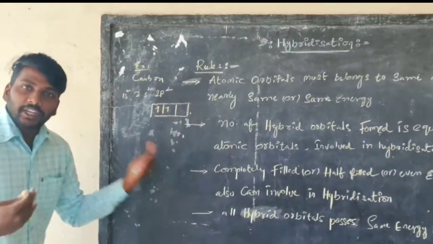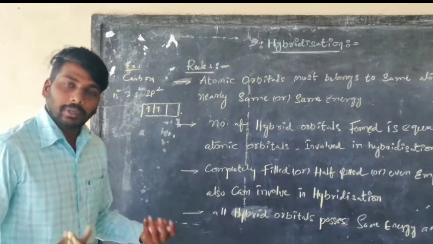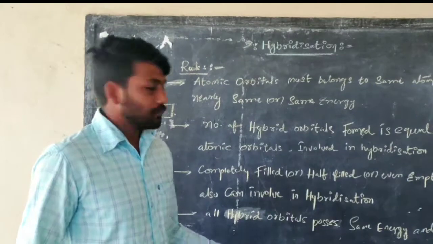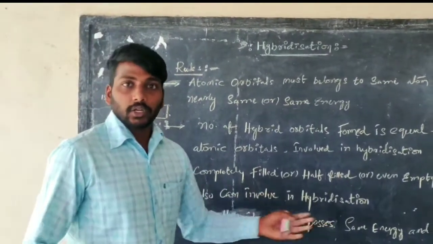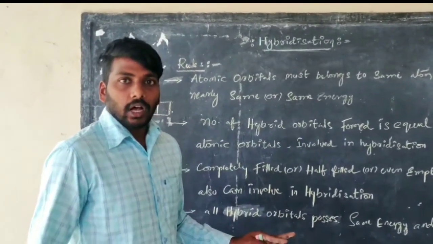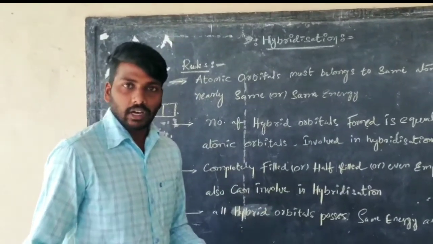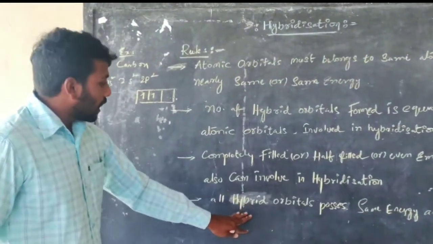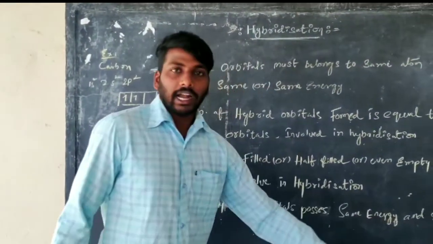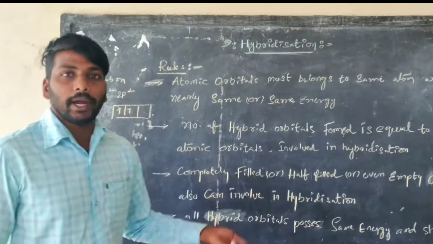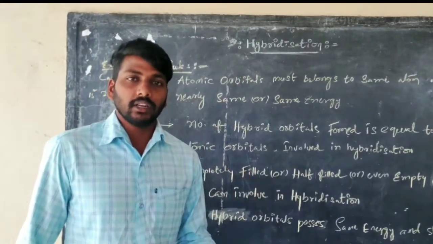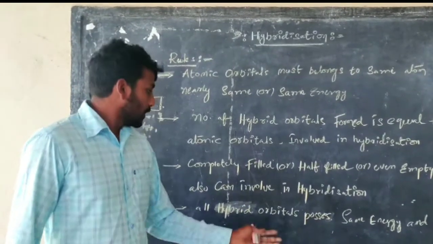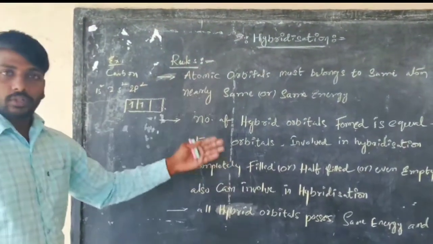All hybrid orbitals possess the same energy and shape. From this we can conclude the shape, the structure, and the number of lone pairs and electrons.